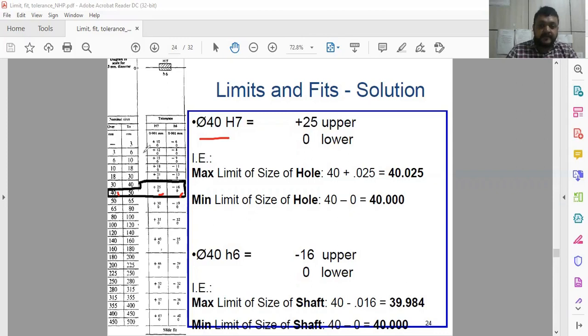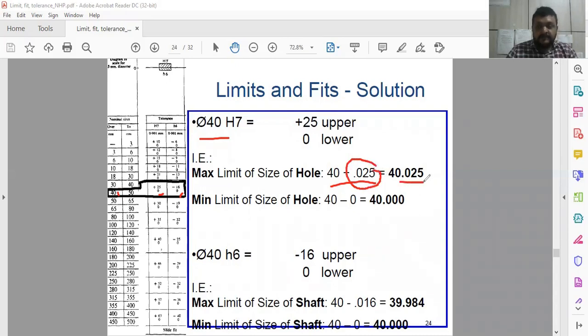So this is the design data that you can use to decide these things. For the maximum limit of the size of the hole, you just have to see 40 plus 0.025. Plus 25 means 0.025.